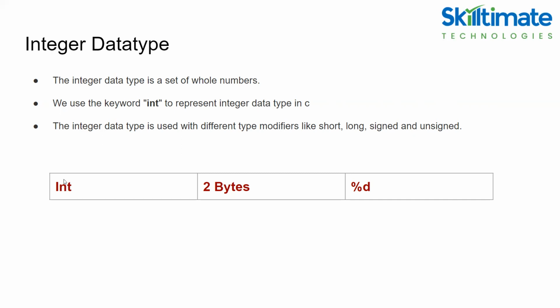So how to declare and use the integer data type? We use the keyword int, and the memory is 2 bytes. The format specifier is %d. For short int, we have the same 2 bytes and can use the same format specifier. Long int is 4 bytes of memory, same specifier.